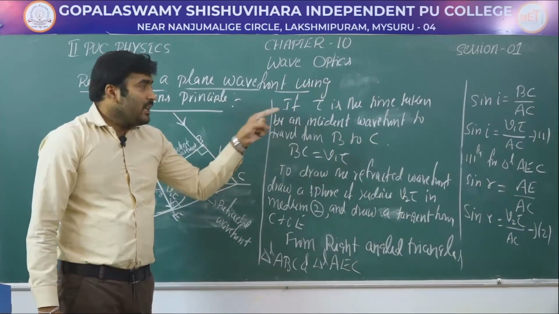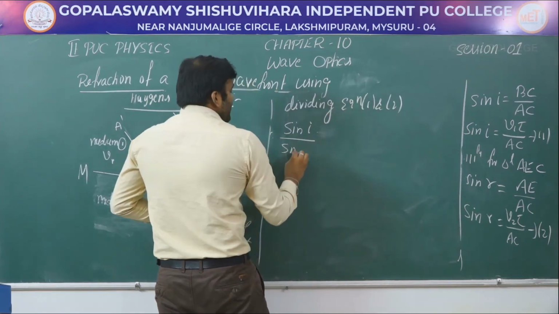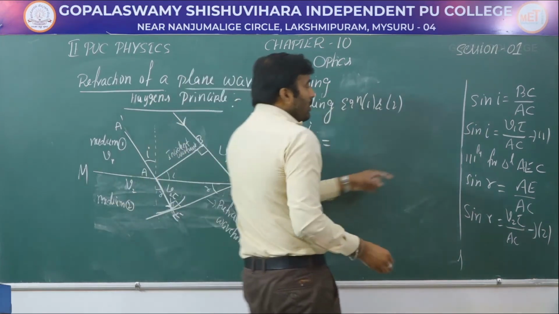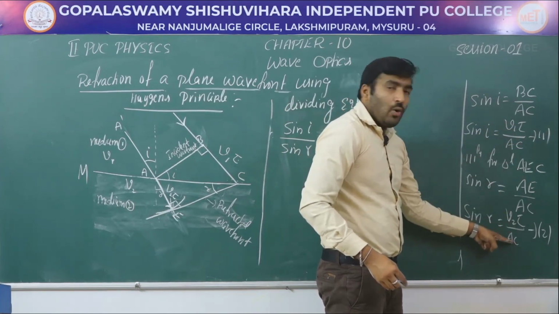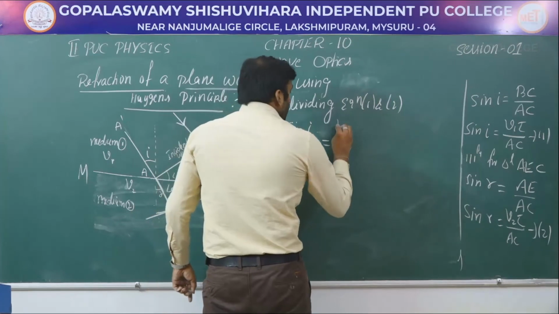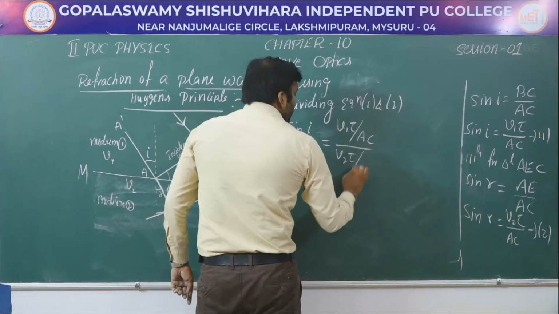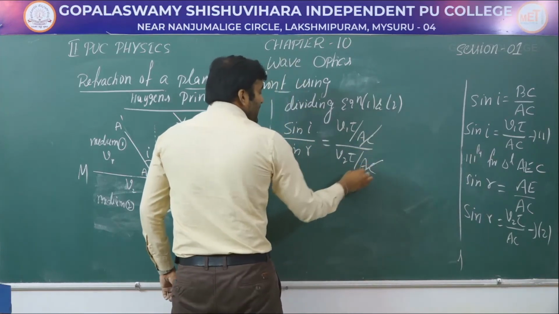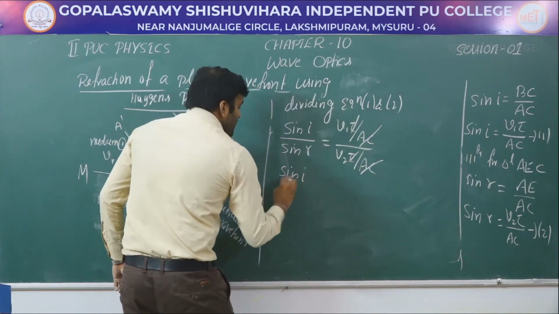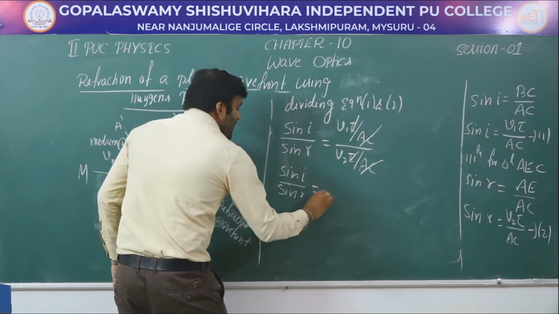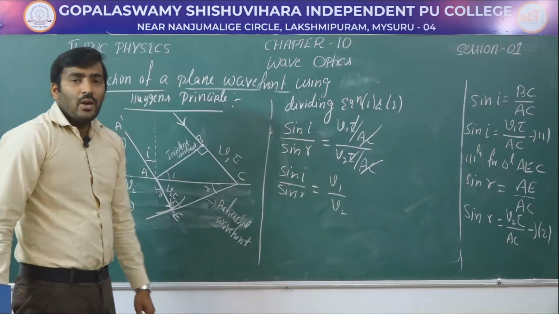Now let us divide equation 1 by equation 2. Sin I divided by sin R is equal to V1 tau by AC divided by V2 tau by AC. So AC and AC get cancelled, tau and tau get cancelled. What remains is sin I by sin R is equal to V1 by V2.